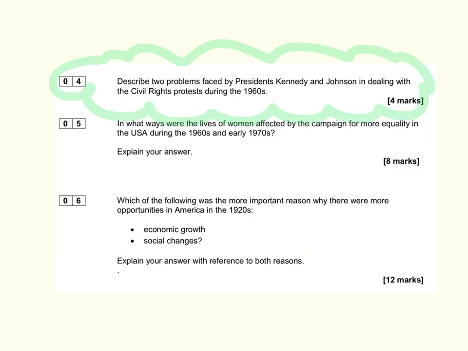The first knowledge question you get is the easiest. It's a 4-mark question and it looks like this. It'll say describe 2 problems and then something else, in this case faced by Presidents Kennedy and Johnson in dealing with the civil rights protests during the 1960s.